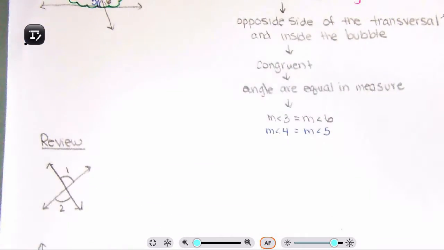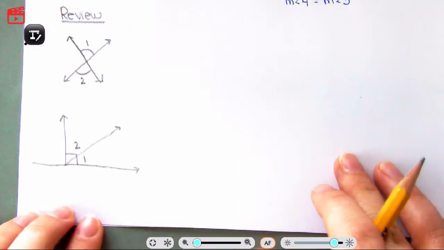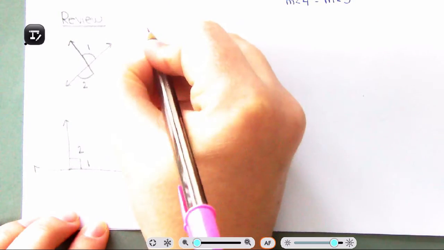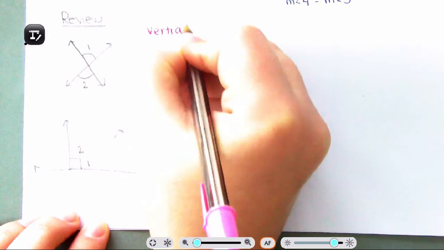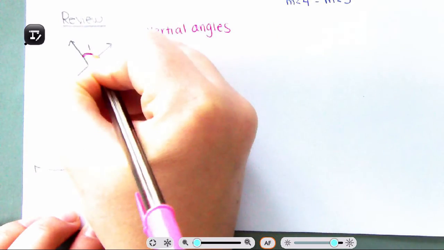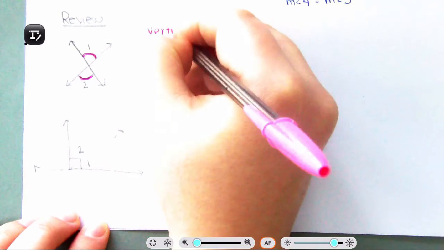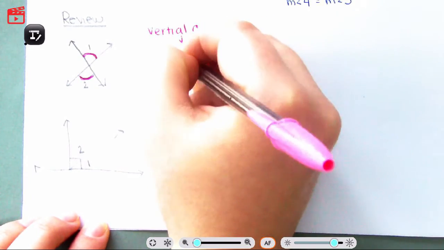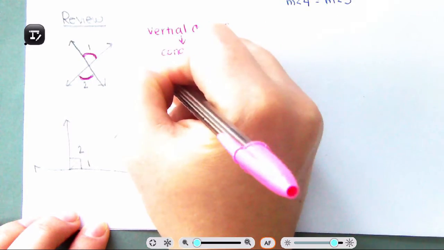Let me shift this up. There we go. So here we have, let me change markers, vertical angles. These are vertical angles, and vertical angles are congruent. And that means they are equal in measure.